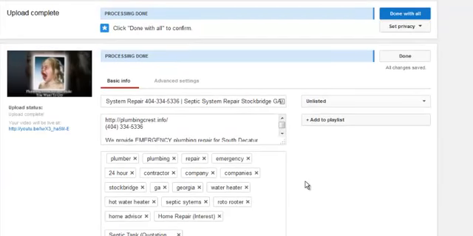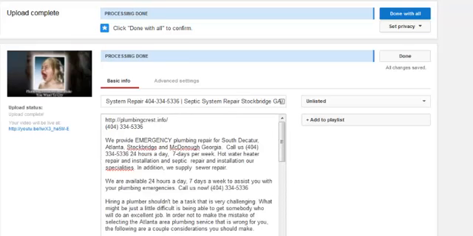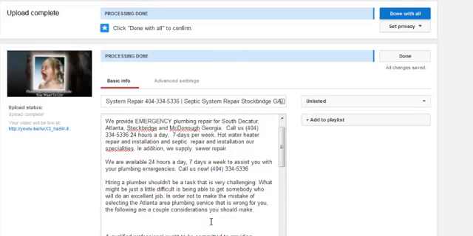So like with Stockbridge, I upload these 4, and before I upload them, I'll go into the channel and set my defaults. Now I've left this up here so that we can work with all 4 of them at the same time. Makes it a lot easier instead of going back and forth and messing with them. So this is what gets uploaded, and you can increase the size of this so you can see it. All of this is uploaded to every single one of these, but I want to change some of this.